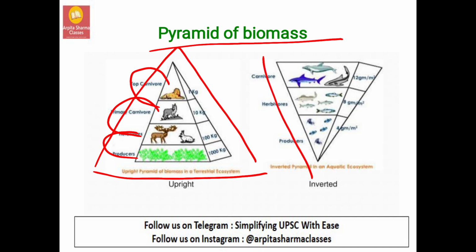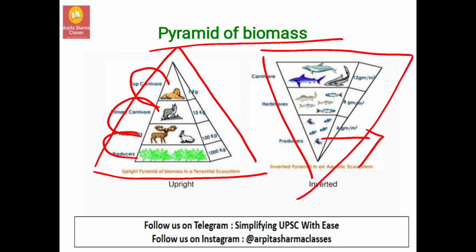But it will be inverted in an aquatic ecosystem, because the producers, the small plants or small fish, have very little mass, and you are considering biomass. Then there are herbivores that feed on these producers, which are again very small fish.